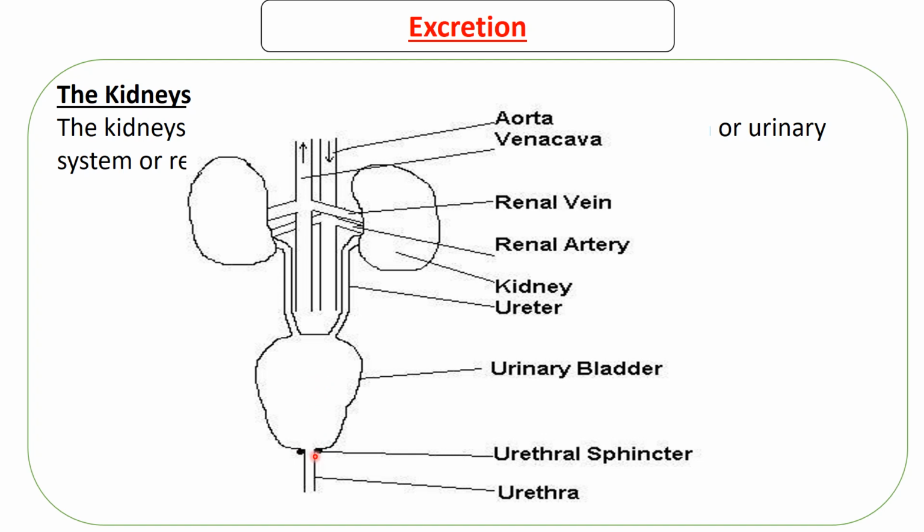There are these muscles called urethral sphincter muscles, which make sure that urine does not come out without you allowing it to come out. Okay, so it opens to allow urine to come out, and it closes to make sure that urine does not come out. Then urine will pass through the urethra, which in males is also a passage of semen, but in females it's just urine. So this is the structure of the renal system.